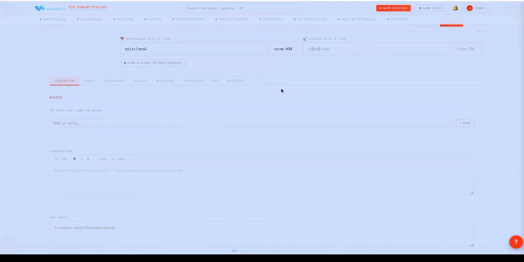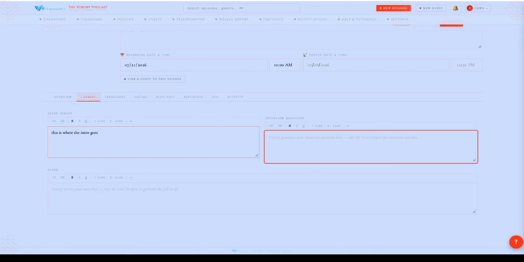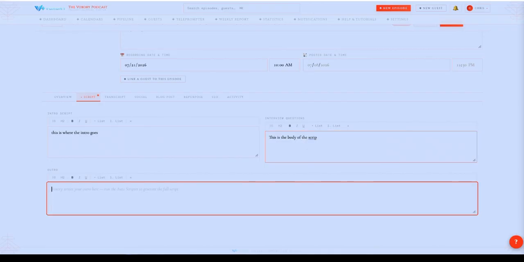Now, if I didn't want it to create this episode for me, I didn't want it to script it for me, and I want to actually write the episode myself, totally fine. No problem. I can come in here. Look, here's the space where I can type the intro. This is where the intro goes. And if I go over here, I hit tab to get over here. Interview questions is set up as a guest show, but this is the body of it. This is the body of the script. All right, there we go. Hit tab again, go to the outro.